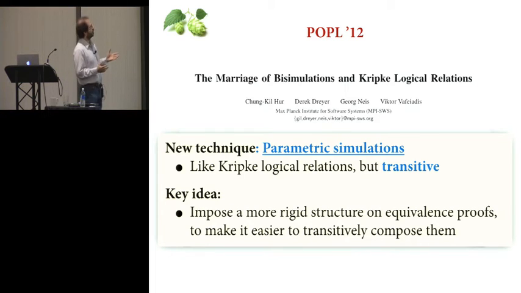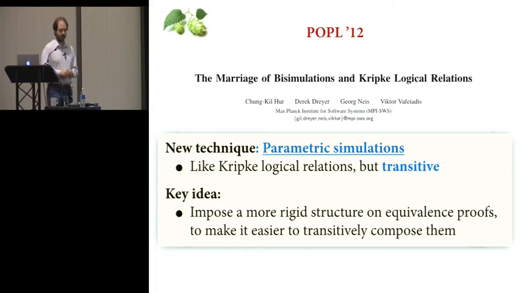The idea with parametric simulations is to have something that supports all the kind of reasoning that you do with Kripke logical relations, so to have the same expressive power in Kripke logical relations proofs, but where the method would additionally be transitive. To explain at a detailed level how this works is beyond what I can do in this short talk, but I will try to give you the key idea.